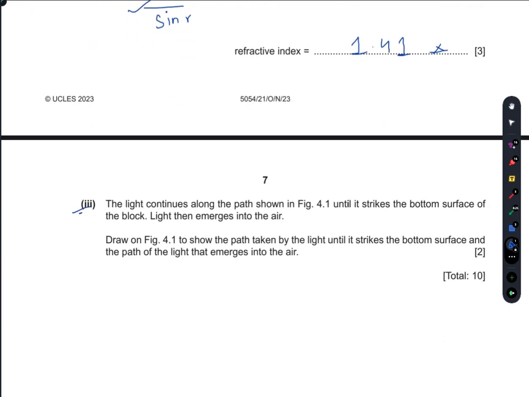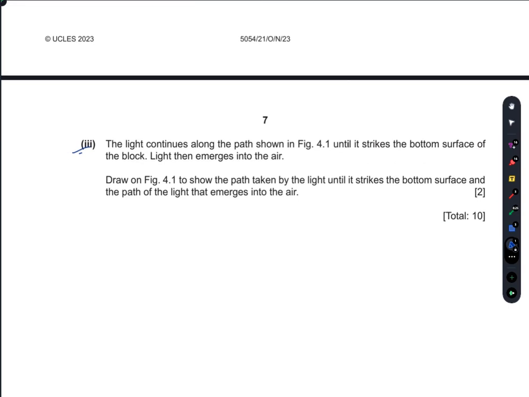Part 3. The light continues along the path shown in figure 4.1 until it strikes the bottom surface of the block. Light then emerges into the air. Draw on figure 4.1 to show the path taken by the light until it strikes the bottom surface and the path of the light as it emerges into the air.